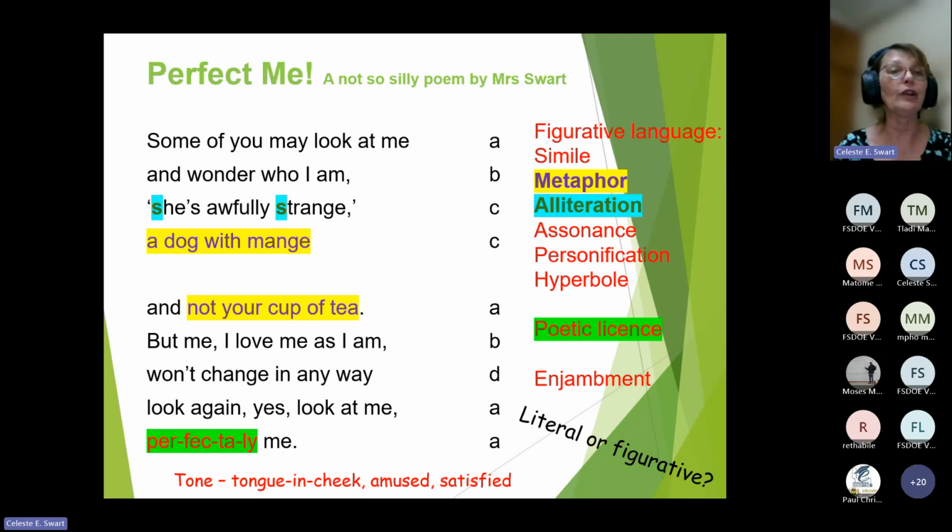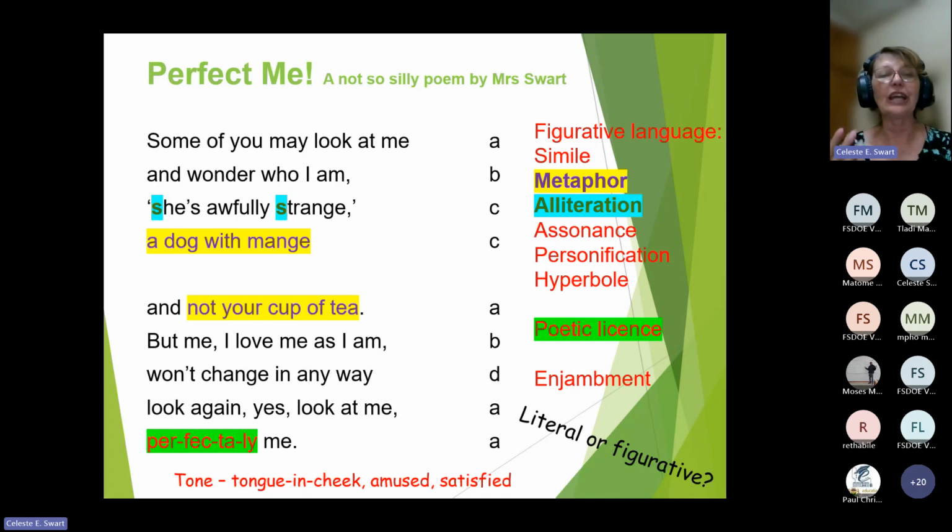Alliteration, she's awfully strange, the repetition of the S sound. And then the poetic license, where we have perfectly me. It's a nonsense word. It's a word that doesn't exist, but it's a word that I'm saying, that's me. Perfectly me. Now, enjambment, run-on lines, you'll see the first stanza runs into the second stanza. So we have this continuation. At first, we have people saying, you know, you're not so special. Who are you? Look at that strange person. And then it ends off by me saying, I accept me the way I am. I'm happy the way I am.